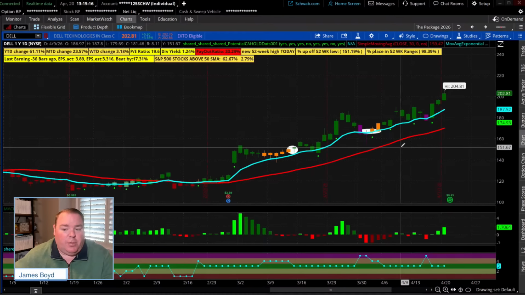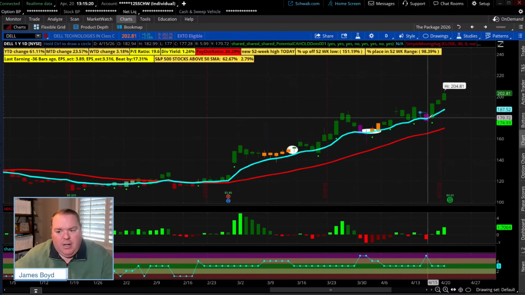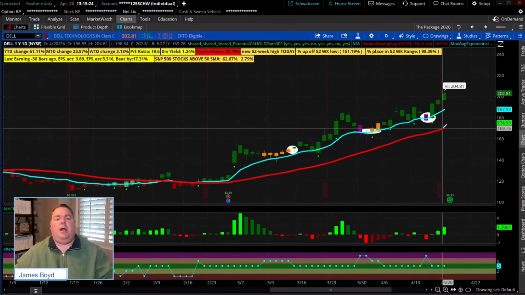Price down below the short-term moving average. Price runs to the upside. Purple candle, a little bit deeper of a pullback. What does the purple mean? Price got down below the shorter-term moving average, but not the 30. Now, what type of color of the candles do you want? The answer is you would say, James, I would just take orange colored candles. Consolidation, minimal pullback. Purple, a little bit deeper pullback. Red, well, red for a reason.